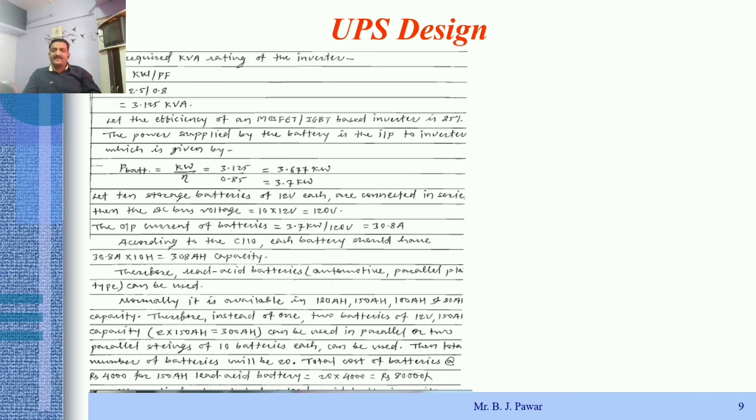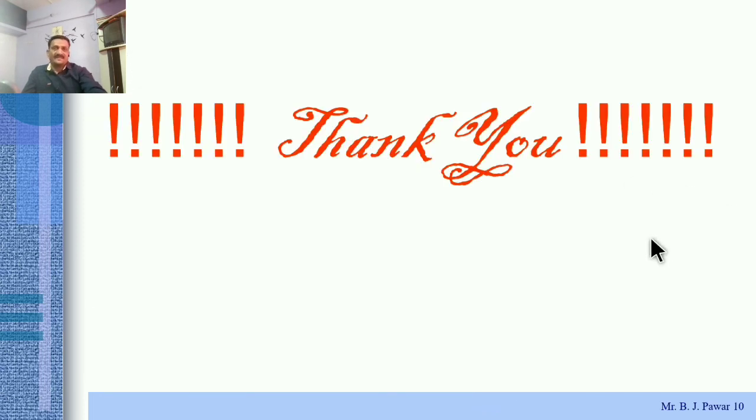So here we can also simply determine the cost. If a single 12 volt, 150 Ah battery costs rupees 4000, then the total battery cost goes up to 80,000. Clear? So 4000 into the total number of batteries, which is 20, comes to 80,000. So in this way, as per the requirement, we can easily design and develop our uninterruptible power supply system.